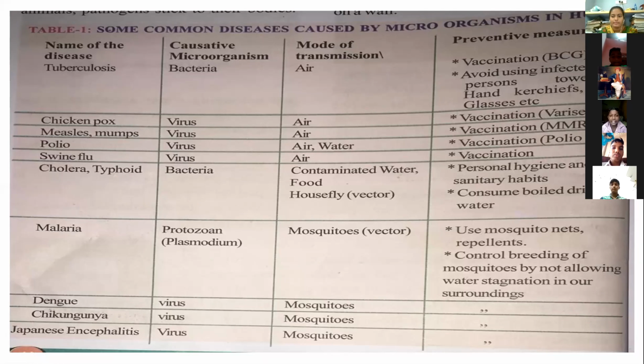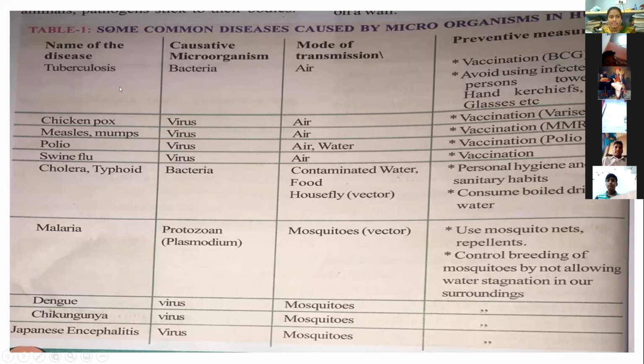Next, avoid using an infected person's towels, handkerchiefs, and glasses. These are the preventive measures, and they protect against disease-causing microorganisms.